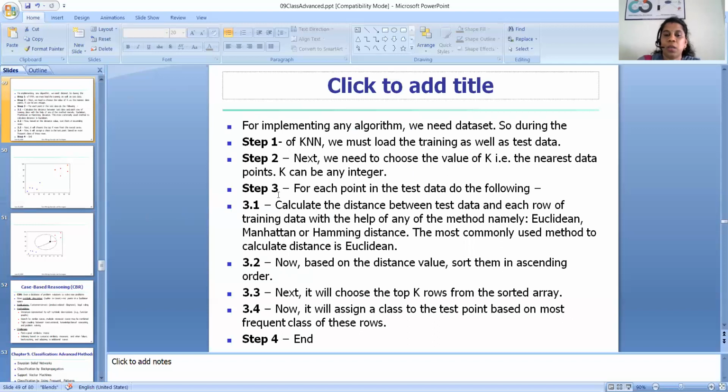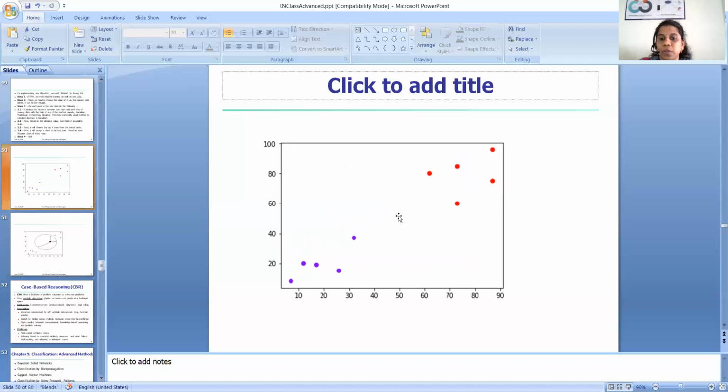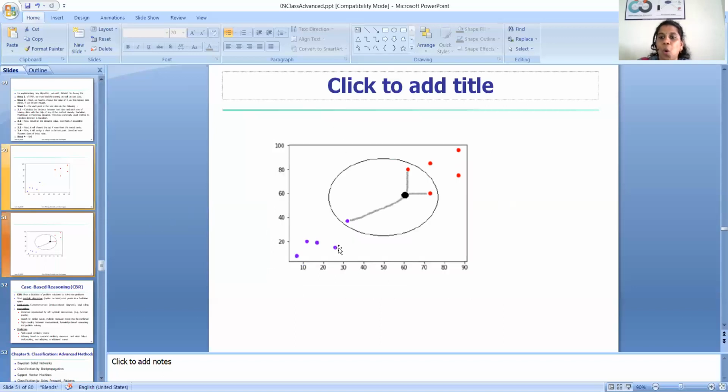As we said, it is a lazy learner method. Initially we have a set of training data, and it just keeps the training data. It will start the classification process only when test data comes. When a test data point comes, KNN will do its procedure to classify this particular point. That's why it is called a lazy learner algorithm.